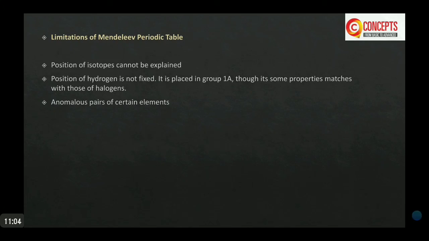Here the Mendeleev periodic table is completed, and in the next lecture we will study the modern periodic table.